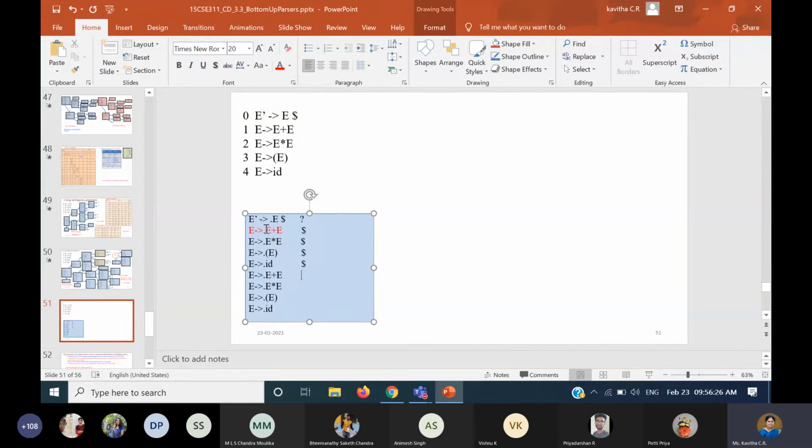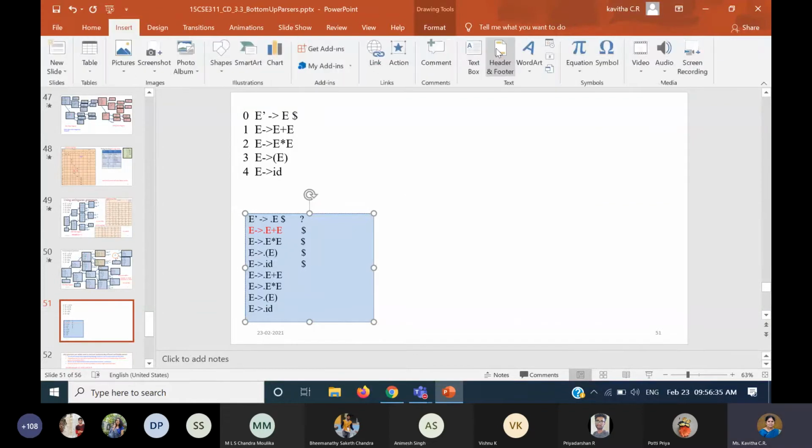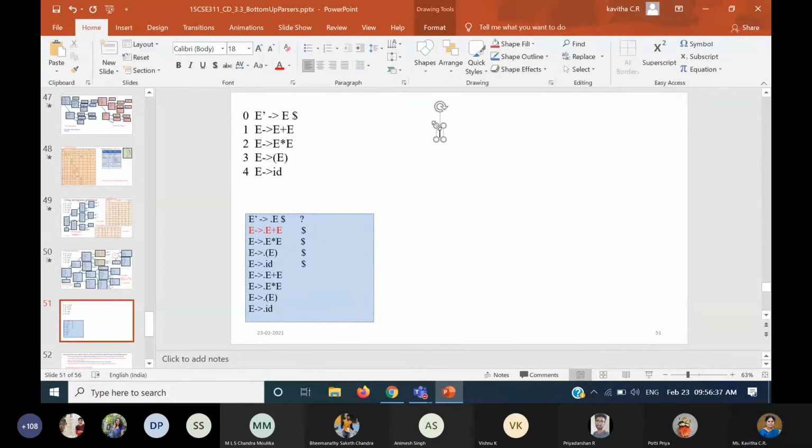So when I expand this, what is that I'm going to find? I'm going to find first of what? Please tell me. First of what? First of plus E dollar. Yes, that is very important.